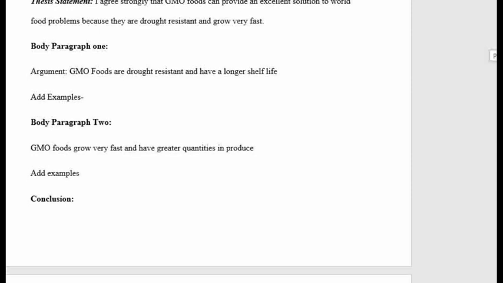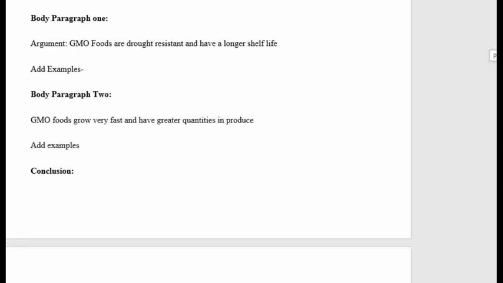So in body paragraph 1, I'll make an argument that GMO foods are drought resistant and have a longer shelf life. And I will add examples because the question always tells us to give examples. And in body paragraph 2, I will talk about GMO foods growing fast and having greater quantities in their produce. And I will also add examples. Then I will do a conclusion.